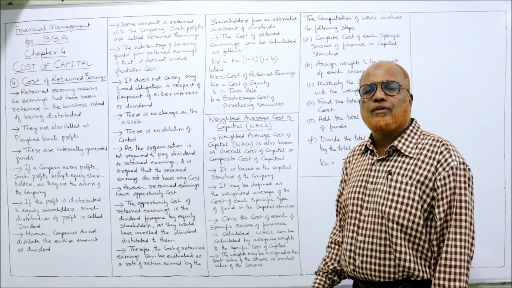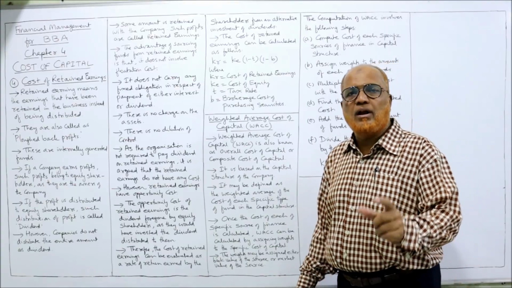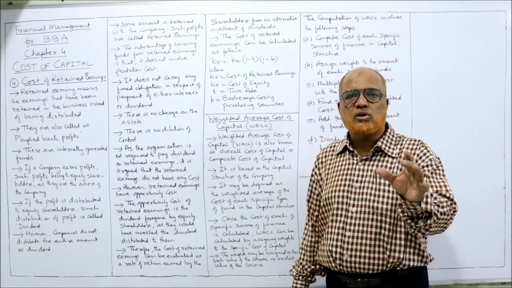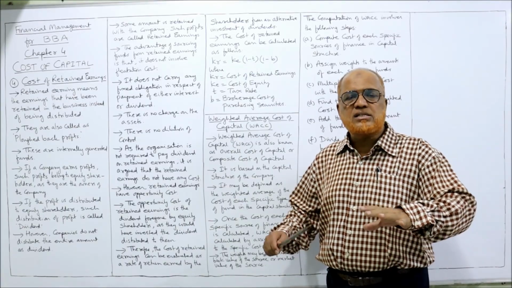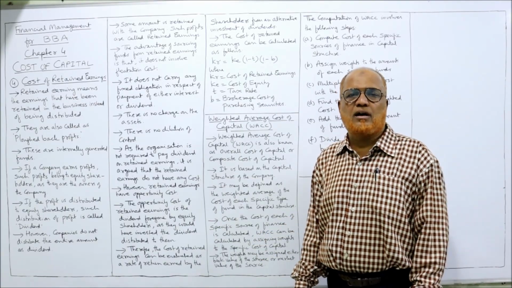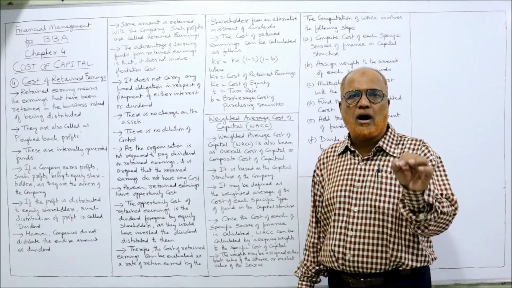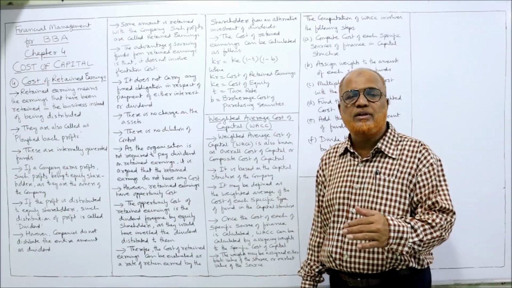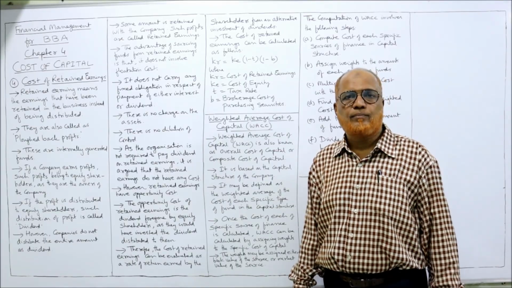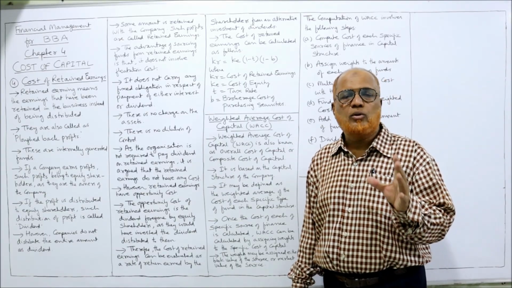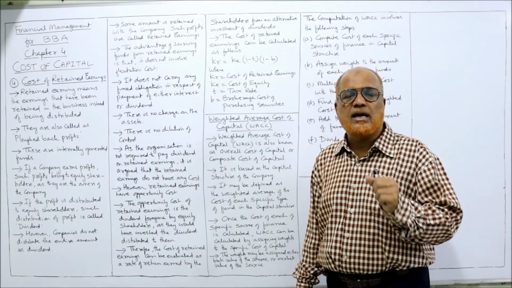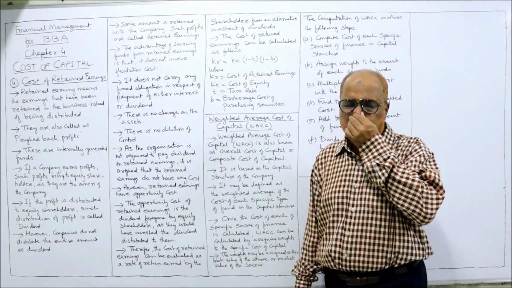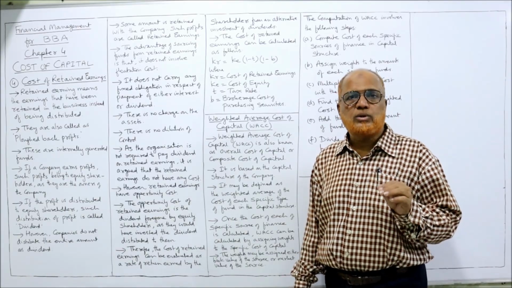In examination, very frequently they will ask the theory question regarding what do you mean by cost of retained earning, or explain the cost of retained earning. Very frequently asked question. So if you want the perfect knowledge, watch this video 2-3 times. Then you will get the points, you can remember, and you can write excellently in examination with confidence. That's why watch the video 2-3 times.